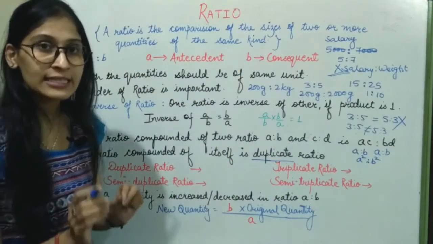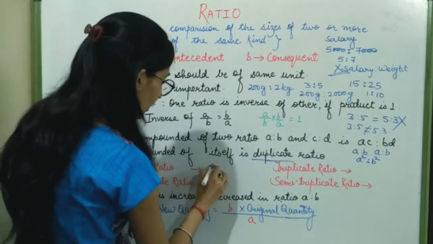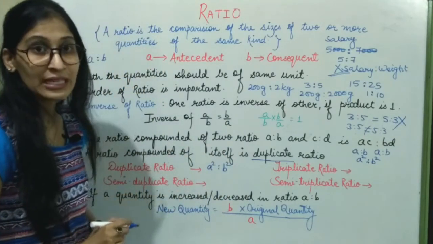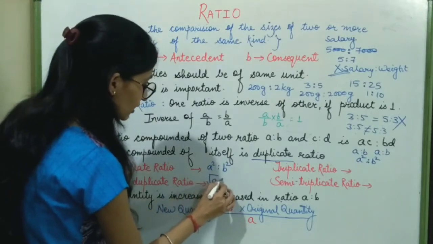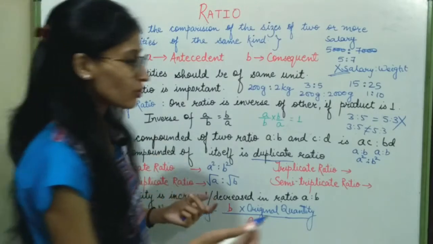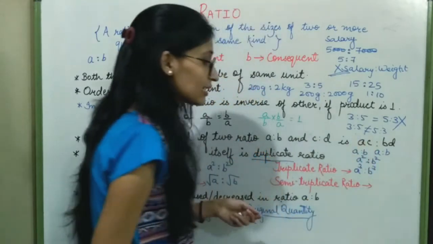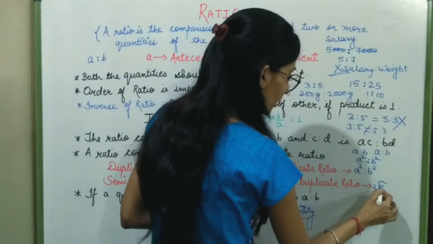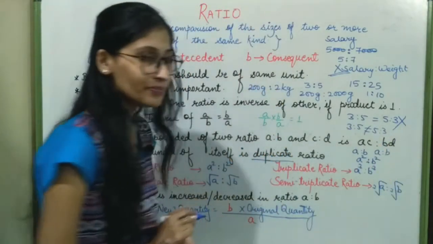So for the case of A:B, the duplicate ratio will be A square ratio B square. Semi-duplicate ratio will be √A ratio √B. Triplicate ratio means A cube ratio B cube. Semi-triplicate ratio will be cube root of A ratio cube root of B.